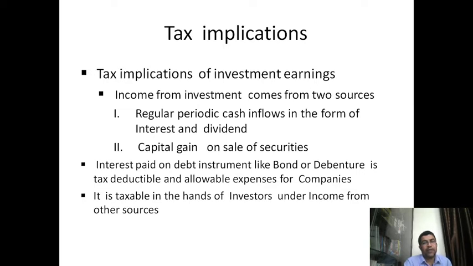We have income from investment, which comes in two ways. One is a security which gets periodic return in the form of dividend or interest. The cash flows accrue at regular times. For that, you have to pay something known as tax on dividend, which comes under section 56. Earlier it was abolished, and we will discuss that.